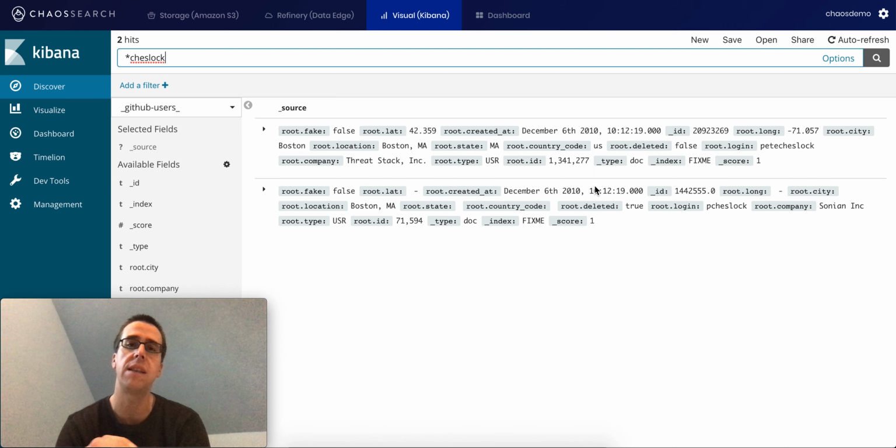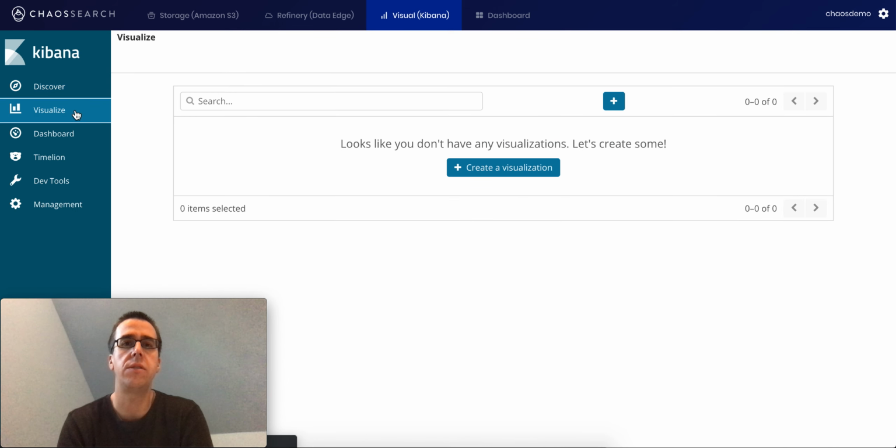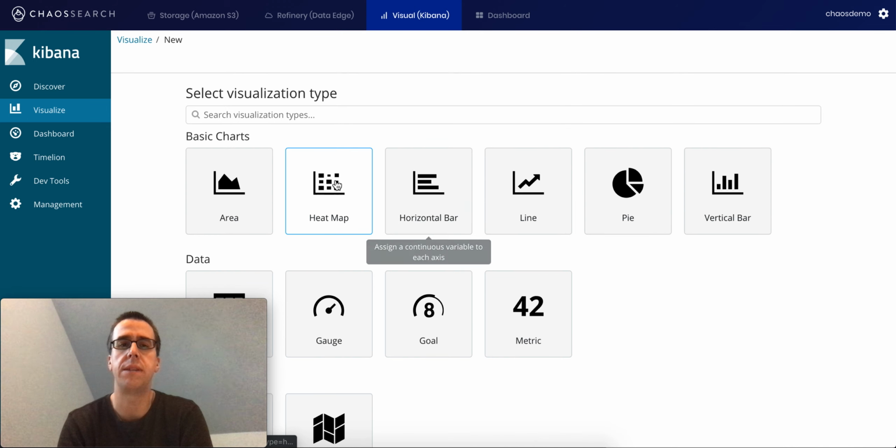And remember, this data all exists on Amazon S3. There are no NVMe, SSDs, or any sort of hot clusters. We index your data, we store it in your S3 bucket so that you can ask questions against it. So I was able to find my user account, and I found that pretty quickly. Let's do some other questions of the GitHub data.